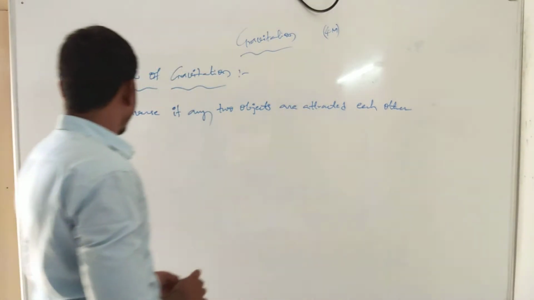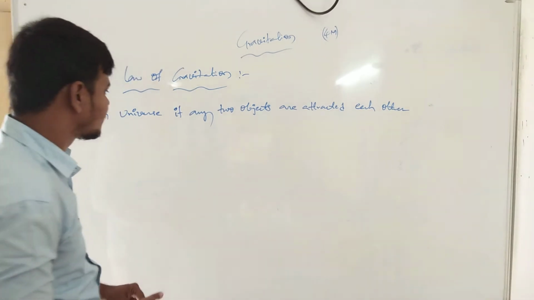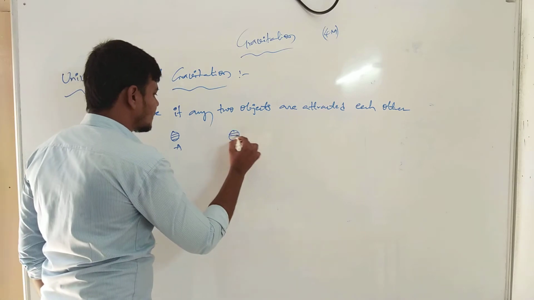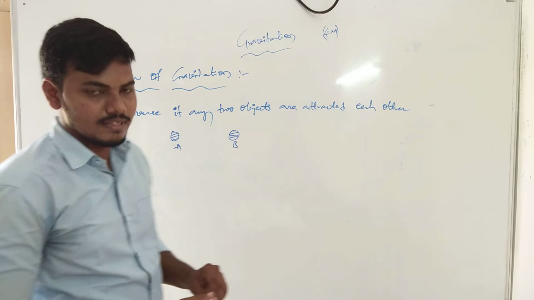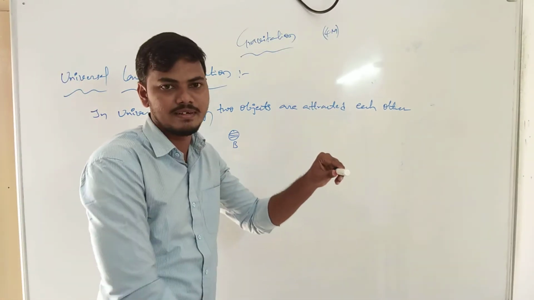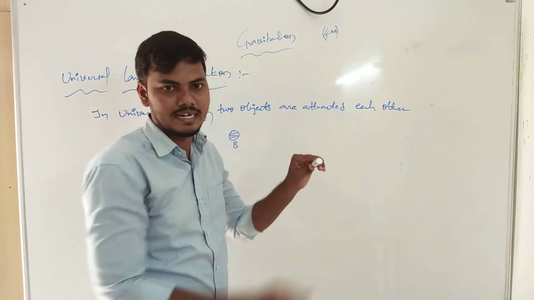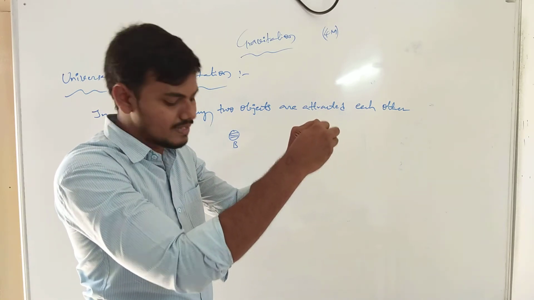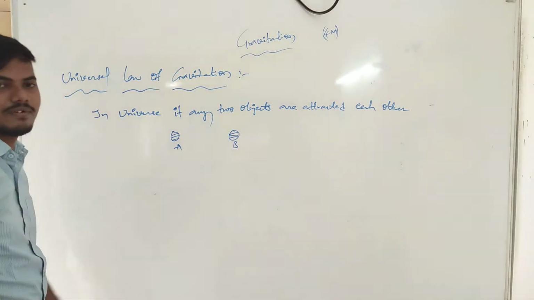Clearly, in the universe, if any two objects are attracted to each other, for example the first object A and the second object B, which is always attracted. For example, this is the object which is attracted to Earth's surface. This is the first object, the marker, and the second object is the Earth. When I drop it from this height, it is clearly attracted to the Earth's surface. This fundamental you can take as the universal law of gravitation.